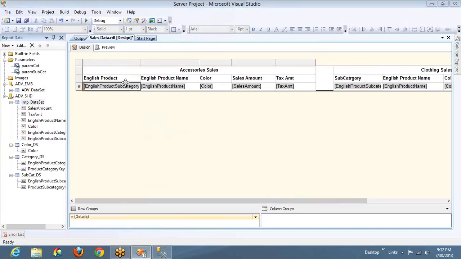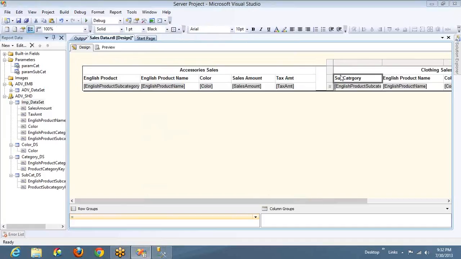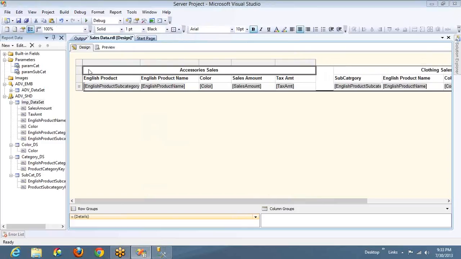Let's say this one wants accessories, so create a data set named accessories data, and this wants clothing, create a data set with clothing, and another table wants all the data in one, then create a data set with all the categories. That's not realistic, that's not the best way of designing, right? So filters help to filter the data on the data set as well as on the table or matrix or any object which is binding the data.